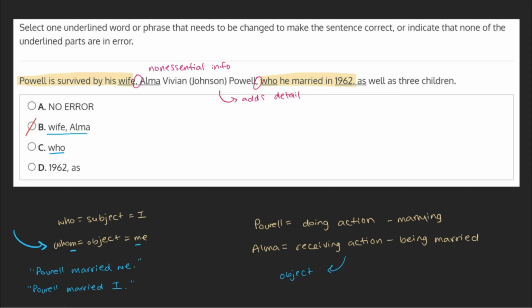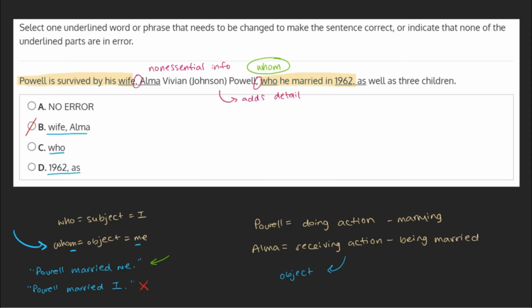In this context, it's easy to hear that Powell married I is incorrect, and the sentence should be Powell married me. Once we've established me is correct here, we can confidently replace the who in our sentence with whom. As there's a problem with this choice, it's likely our answer, but we can take a look at choice D just to be sure.